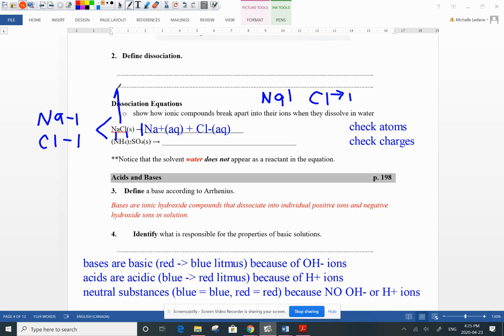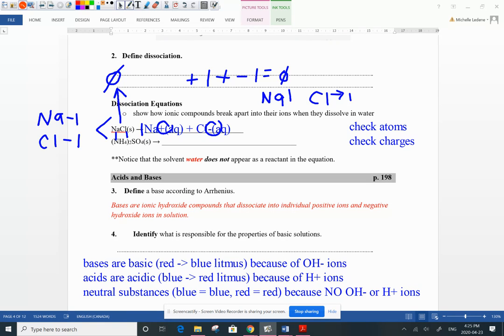Remember that any compound is neutral. Zero, there is no charge. Now on the product side, we have a positive cation and a negative anion, and positive 1 and negative 1 add up to 0, so our charges are balanced. So every time you are writing a dissociation or an ionization equation, you have to make sure that you are balancing out not only the atoms, but also the charges so that they are equal on both sides of the equation.